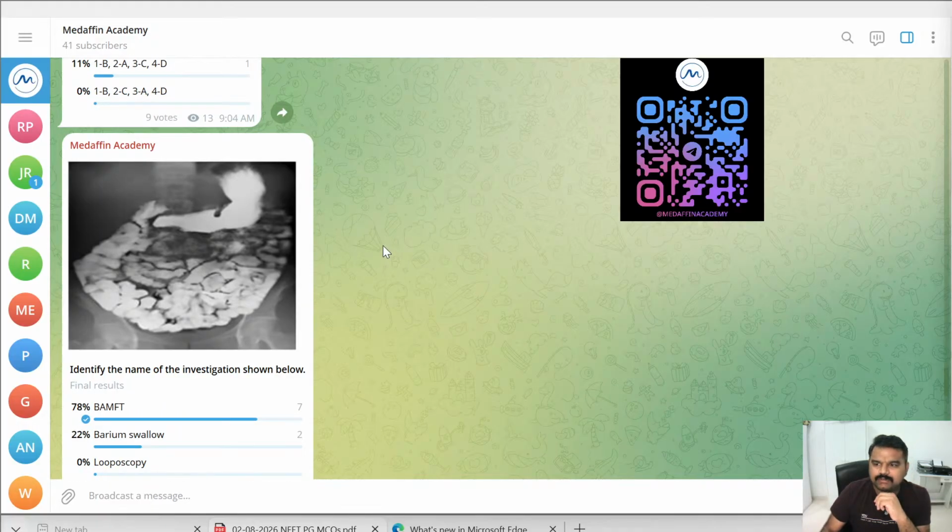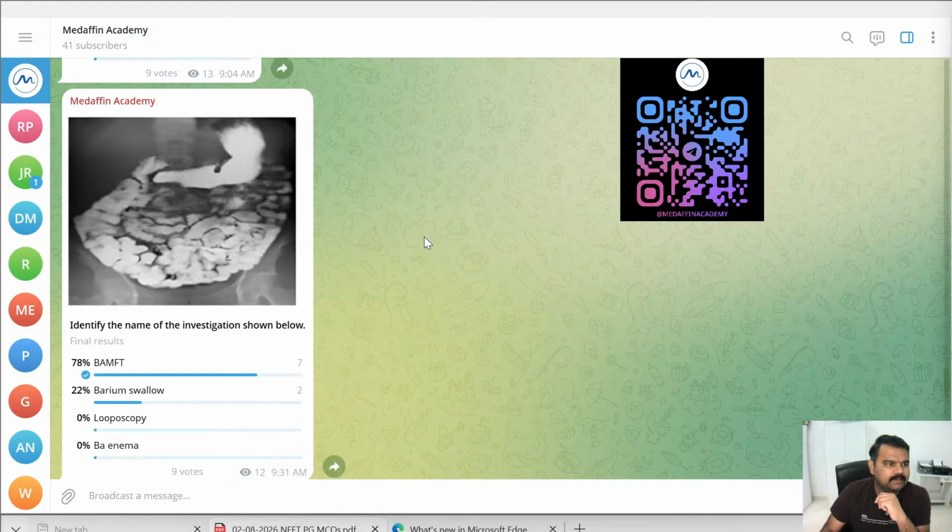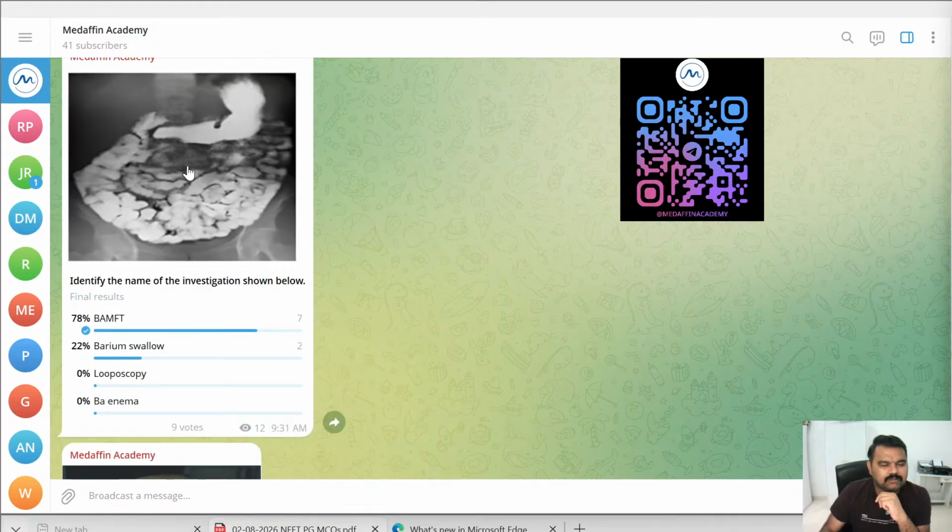Coming to the next question, this is also an image based question. This is an X-ray, and it is actually a contrast based X-ray. Identify the name of the investigation shown below. So we have four options again.